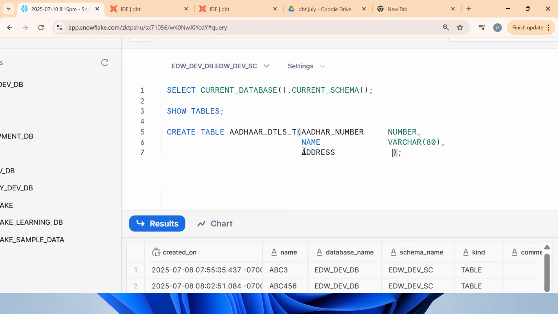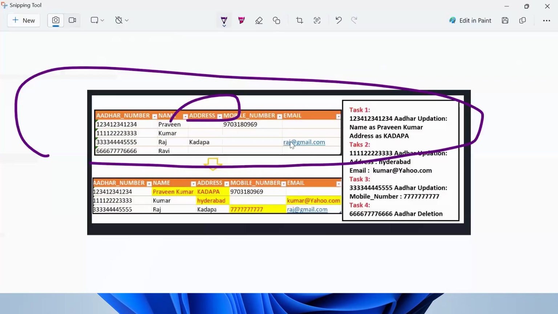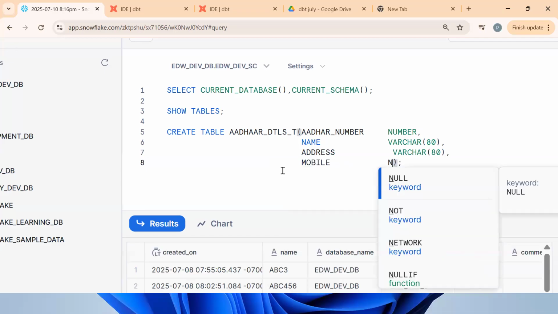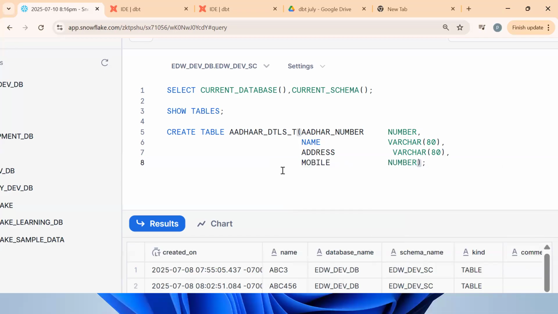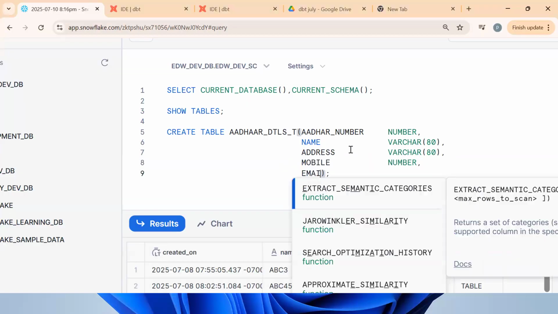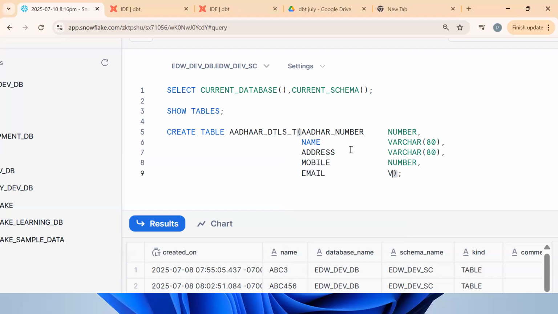So it's a varchar and follow coding alignment. Okay. So what about number? Mobile is a number. Follow coding alignment or coding indentation. Okay. So what is the last one? Email. Email is a varchar, or something like that, I'm putting it to see.